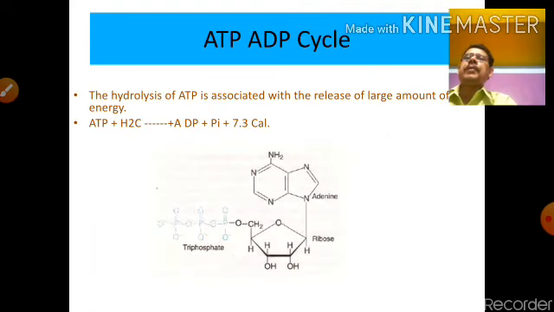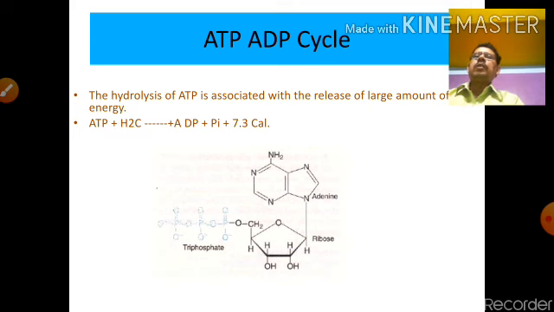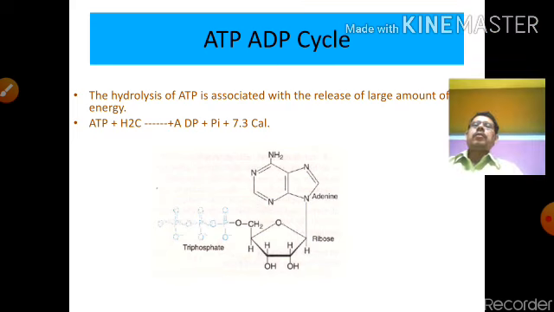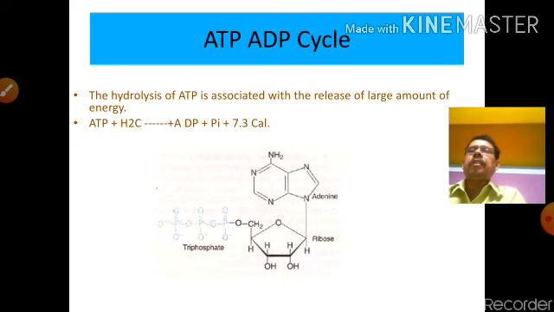What is the ATP-ADP cycle? ATP reacts with H2O to produce ADP plus Pi and 7.3 kilocalorie of energy. ATP always reacts to produce ADP plus Pi. This cycle is always continuing: ATP to ADP plus Pi, and ADP back to ATP. So today we can conclude that various enzymes and coenzymes are involved in these high energy compounds.